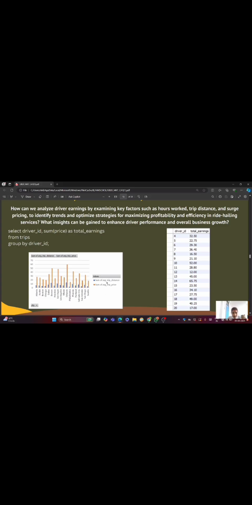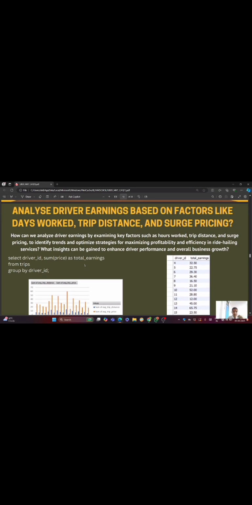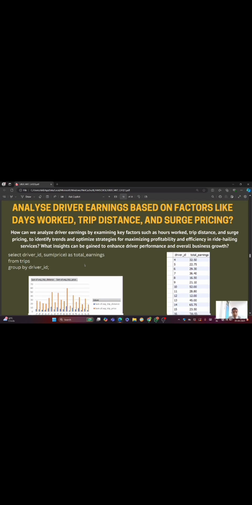Like the sum of average trip distance is in Orlando. Sum of average trip price is also Orlando. So Orlando is the earning based on factors like day work in the Orlando is good, trip distance and search pricing is also good.